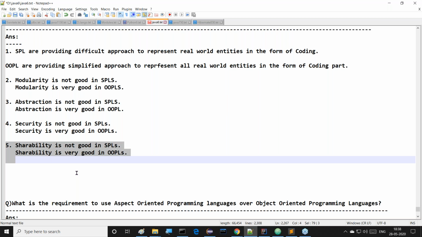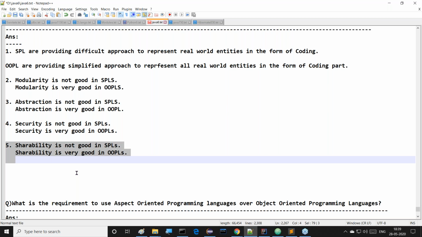Not only the static keyword, methods are also improving shareability. And next, packages are improving shareability. Not all these things directly, but abstract classes and interfaces are improving shareability. And polymorphism is mainly for which purpose? Shareability purpose only. In the case of object orientation, of course, the public keyword is also providing more scope.